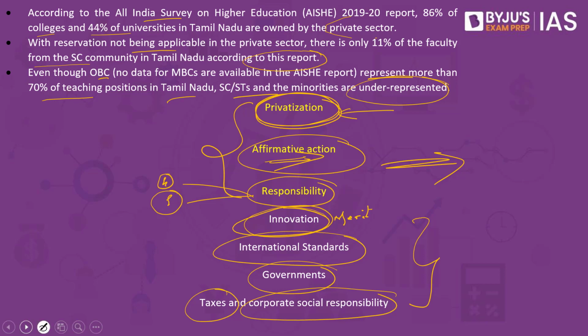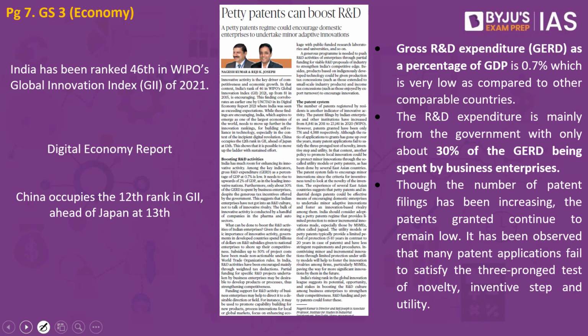Now let's look into the next article. This article says petty patents can boost R&D. Let us try and understand what this article is all about. We have the Global Innovation Index. According to the Global Innovation Index, India has been ranked 46th in the WIPO's Global Innovation Index of 2021. If you go back to the year 2015, India's ranking was at 81 and what we currently are placed at is 46th. So what has India done? India has been able to improvise on this innovation front.